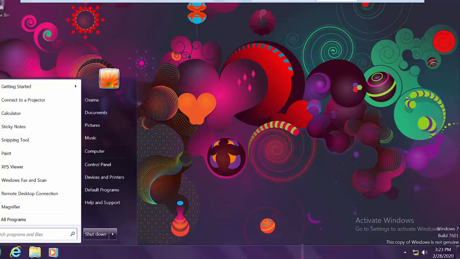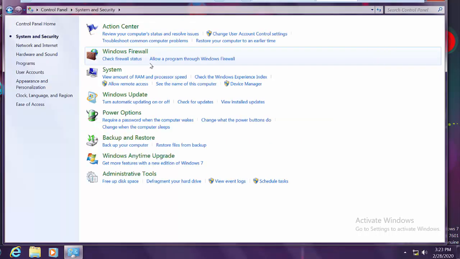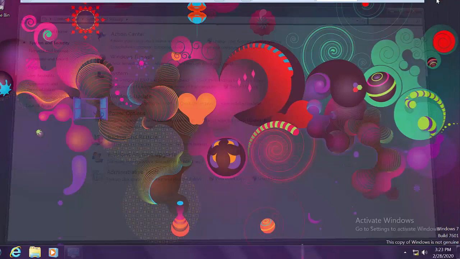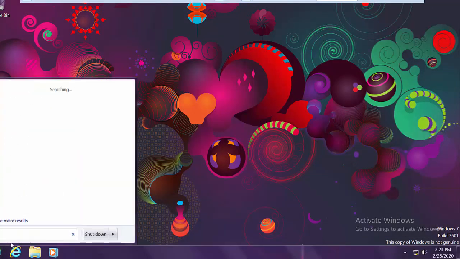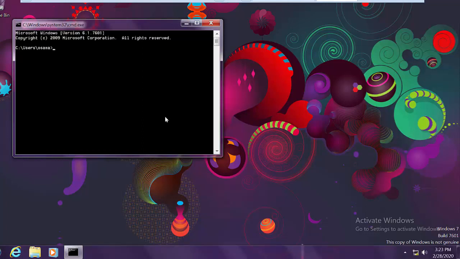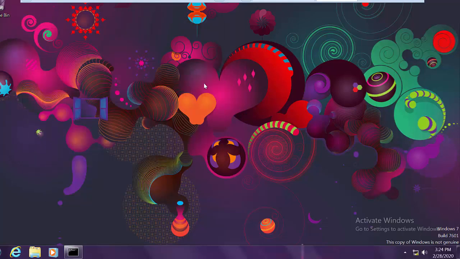I can do anything here, right? For example, I can use the control panel. I can access the control panel here and go everywhere in the control panel. Also, I can access CMD and the command line. For example, just say ipconfig to know the IP address of the computer. I can see the IP address. I can write any command. So now I want to prevent Osama from doing this. The first thing is to prevent Osama from using the control panel.